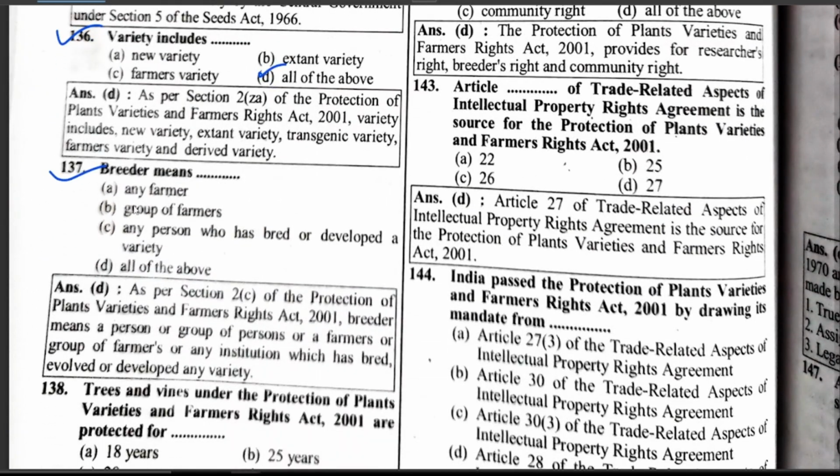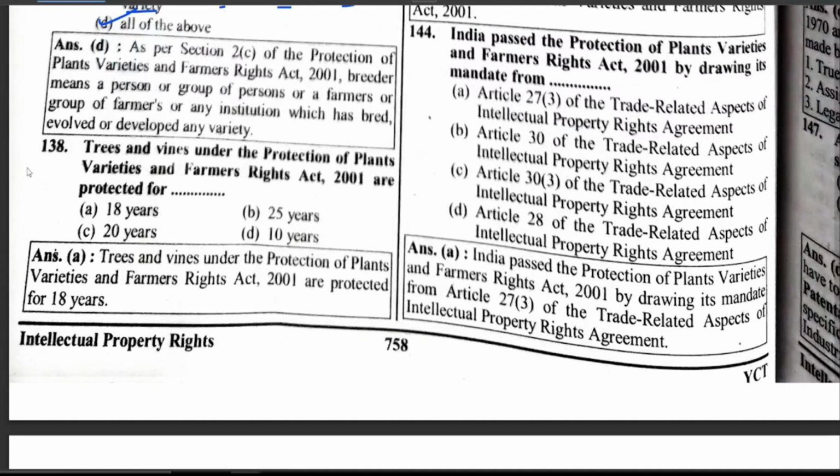Breeder means any farmer, group of farmers, or any person who has bred or developed a variety, and all of the above. Trees and vines under the Protection of Plant Varieties and Farmers' Rights Act 2001 are protected for 18 years.